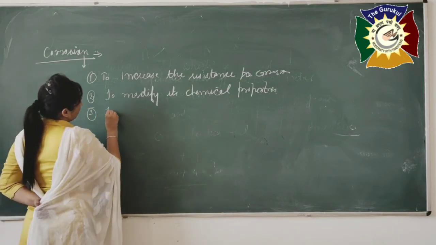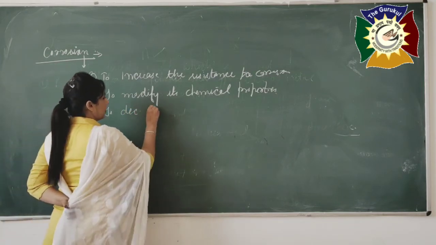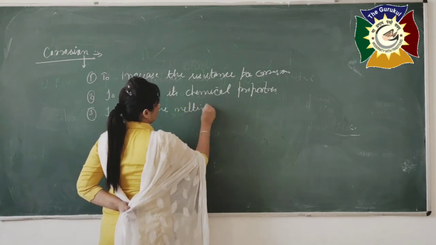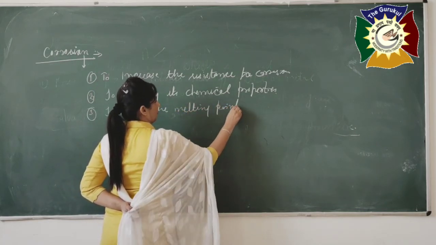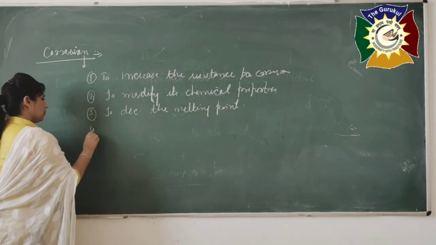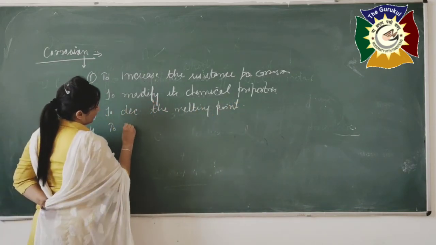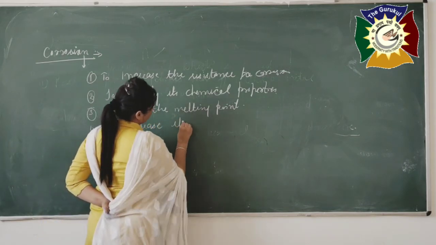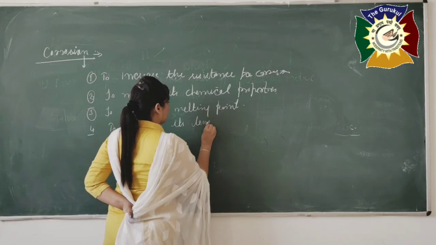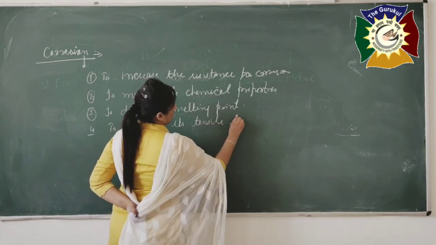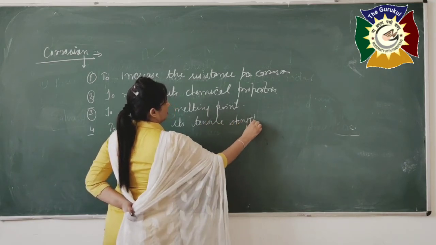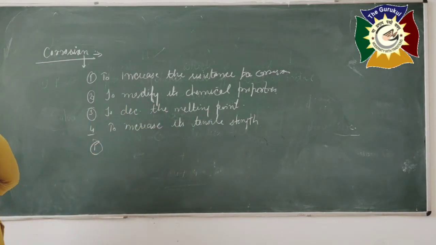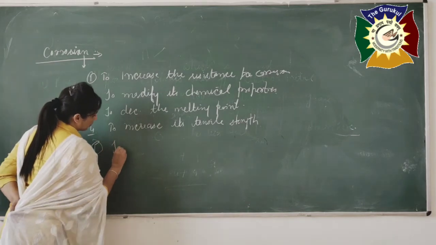Third one is to decrease the melting point. Fourth, to increase its tensile strength. And fifth one is to produce good casting.